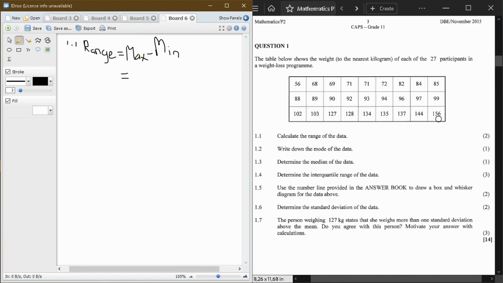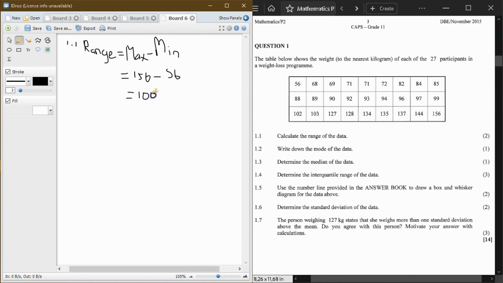Our maximum value in this case will be 156. Then we're going to minus our minimum value, which is 56. 156 minus 56 is 100.